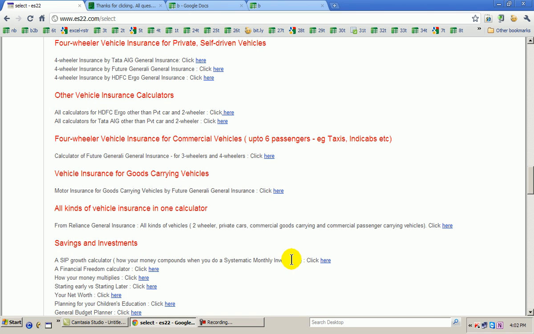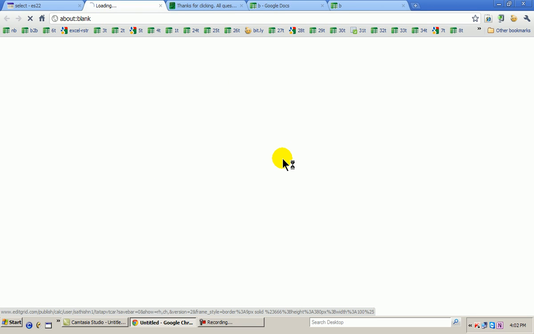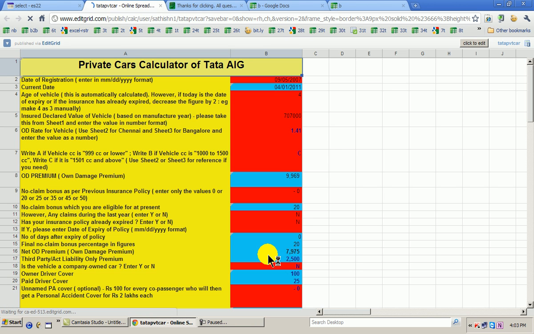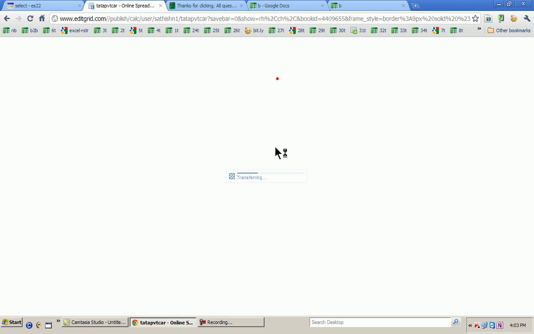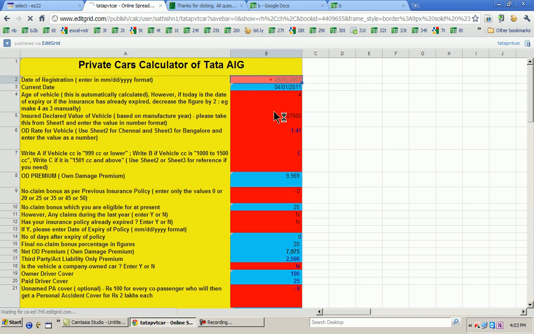Let's say I need a four-wheeler vehicle insurance, and let's say I am clicking on a four-wheeler insurance of Tata AIG here, right here. So I've gone into the calculator. It is just an Excel sheet again. There is just one instruction which I need to do. I need to press on this click to edit button. Number 1, I need to enter the figures. I need to enter the figures in red. All these figures in red are the figures which are wanted by the company.